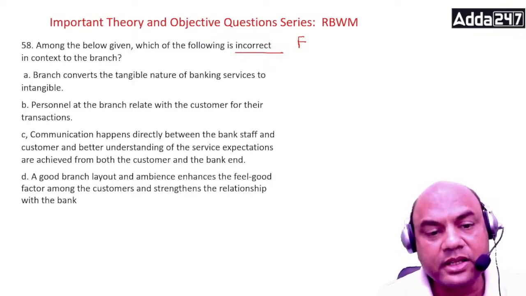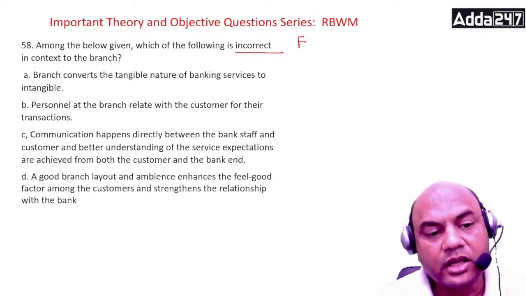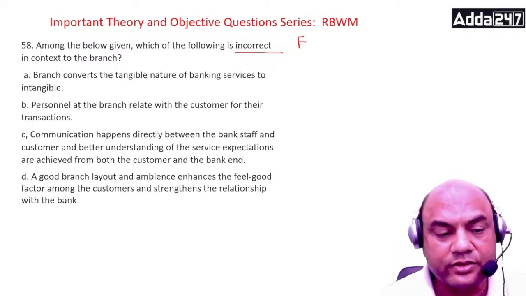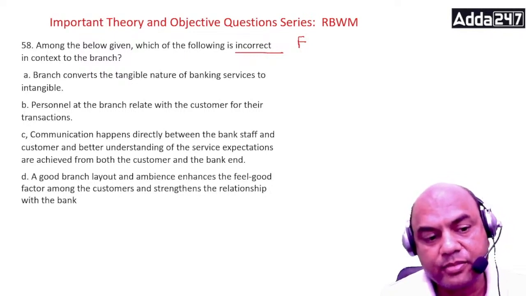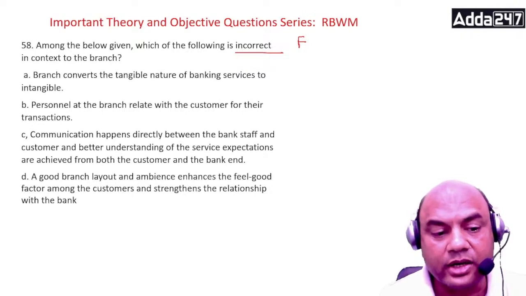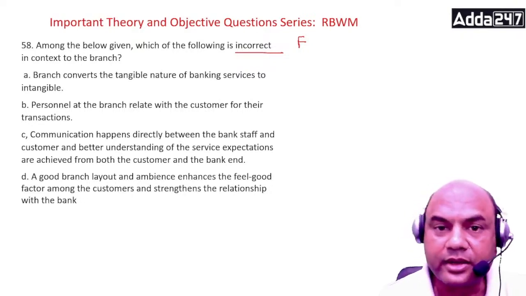Personnel at the branch relate with the customers for their transactions. Communication happens directly between the bank staff and the customer, and a better understanding of the service expectations is achieved from both the customer and the backend. A good branch layout and ambience enhances the feel-good factor among the customers and strengthens the relationship with the bank.